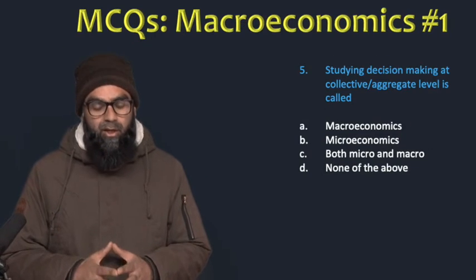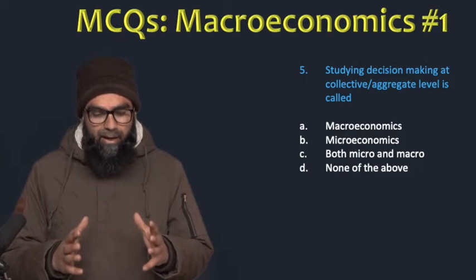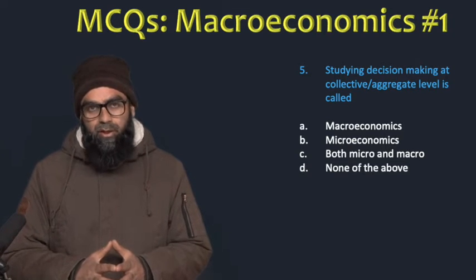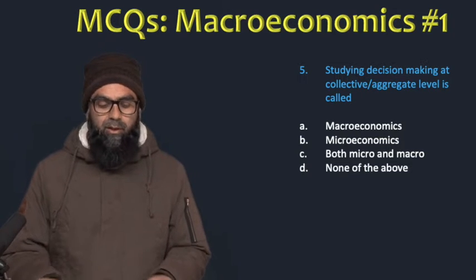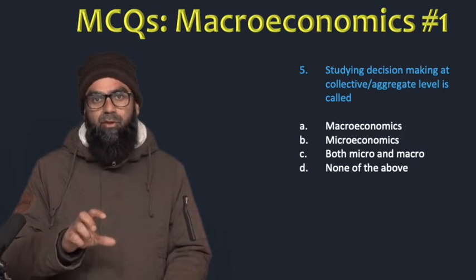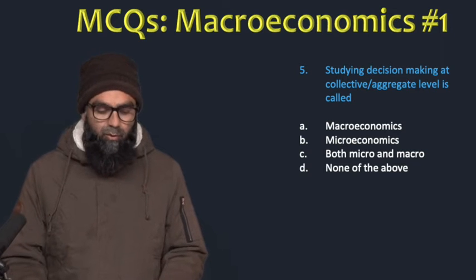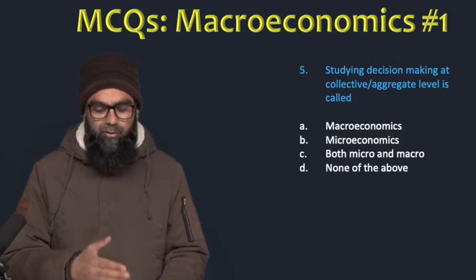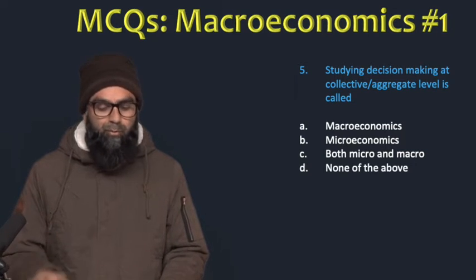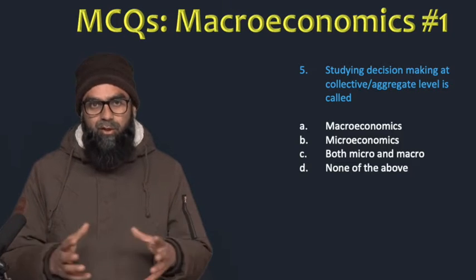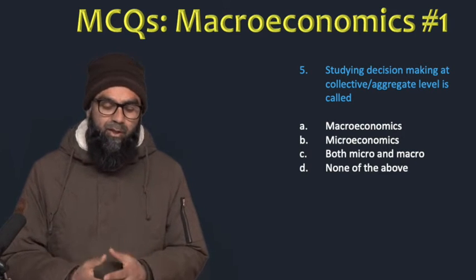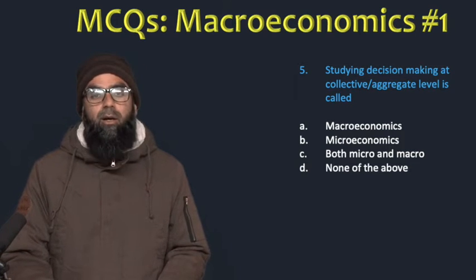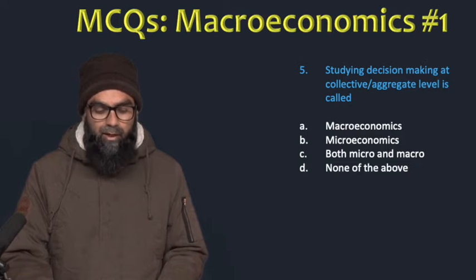The fifth question is, studying decision making at collective aggregate level is called. When we study the aggregate variables, collective level decision making, in which branch do we study this? The first option is macroeconomics, the second option is microeconomics, the C option is both micro and macro, and the D option is none of the above. Obviously collective behavior of aggregate variables is studied in macroeconomics. So our appropriate answer over here is A option.